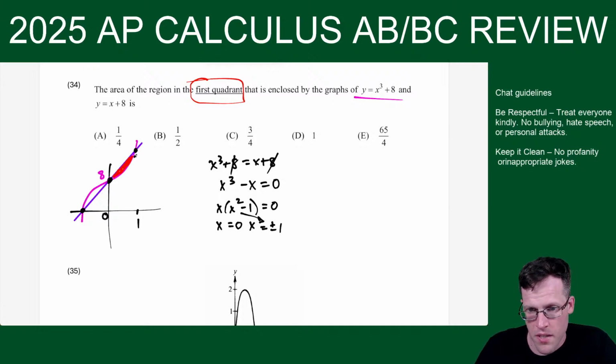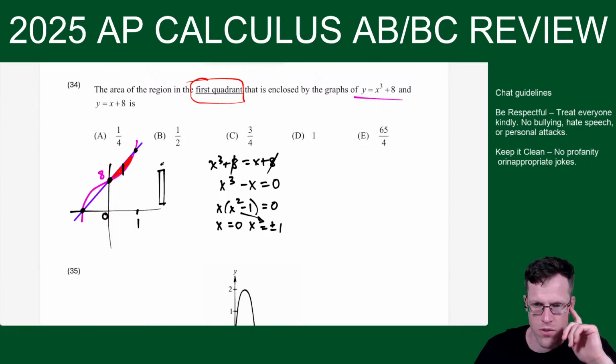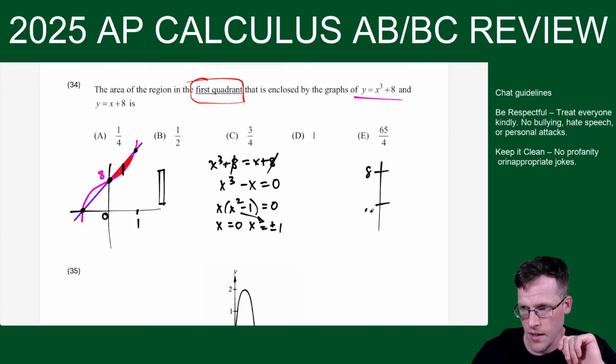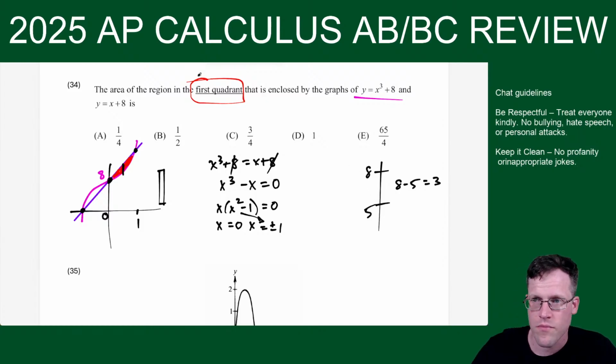So now concept, the area of this overlapping region. I take one cross-section. The concept of Unit 8 is one cross-section tells you all you need to know about area and volume. So here, the vertical distance, I always teach it like this: 8 and 5 are 3 away. I could do 8 minus 5 equals 3, the top minus the bottom. So you see how in purple, in quadrant 1, the purple is above. That's the line y equals x plus 8. And then the pink, the cubic function over here, is on bottom, y equals x to the third plus 8.